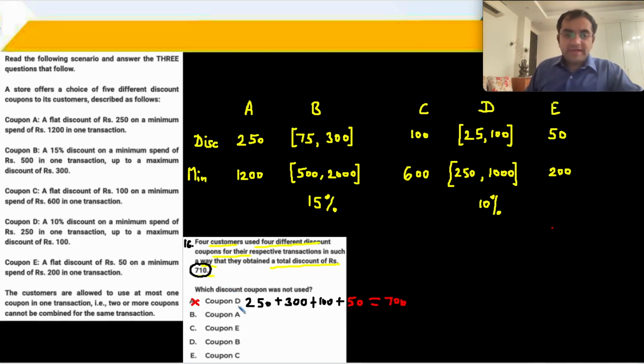लेट्स से कूपन ए इज़ नॉट यूज्ड. ए तो यूज़ हुआ नहीं, तो बाकी से चेक करते हैं. कैन आई गेट 710? So 300 from coupon B, 100 from coupon C, 100 from coupon D, and 50 from coupon E. 4 and 5, 550 is the maximum. So 710 is not possible.